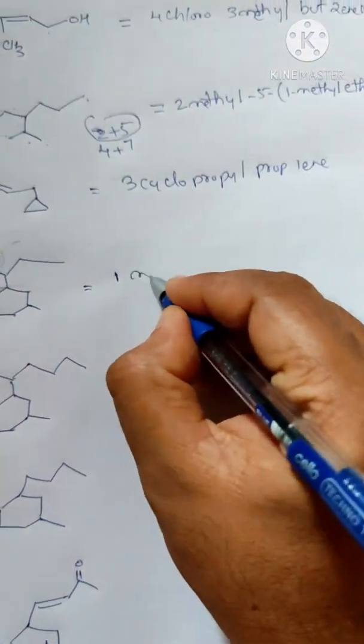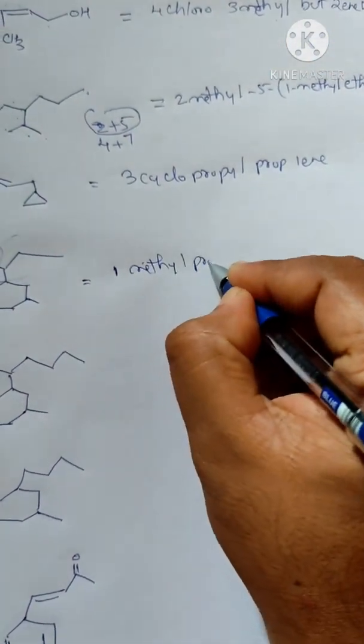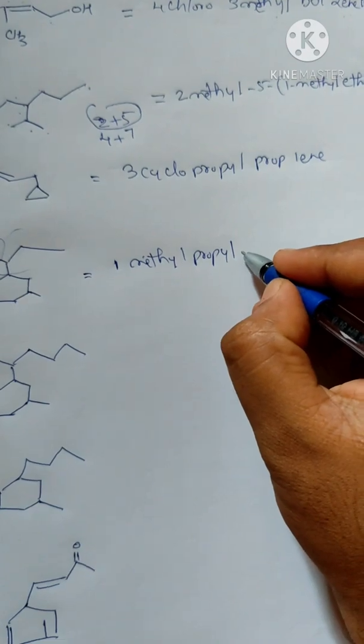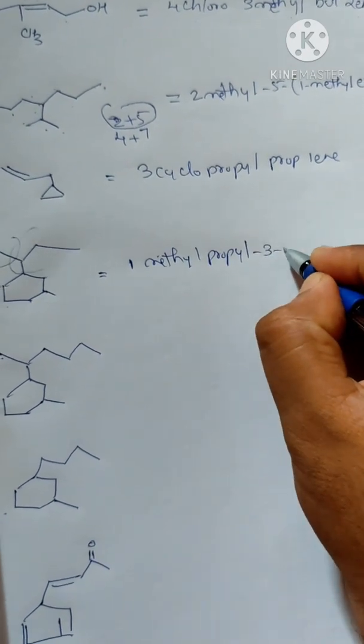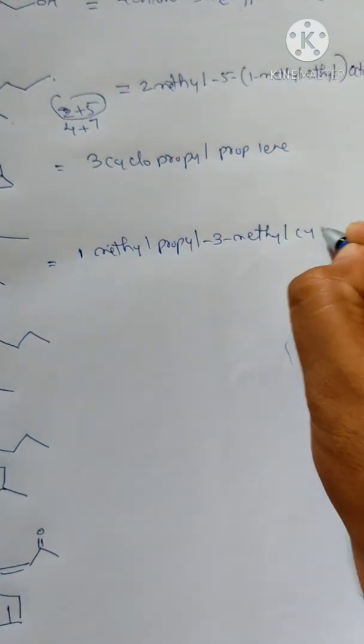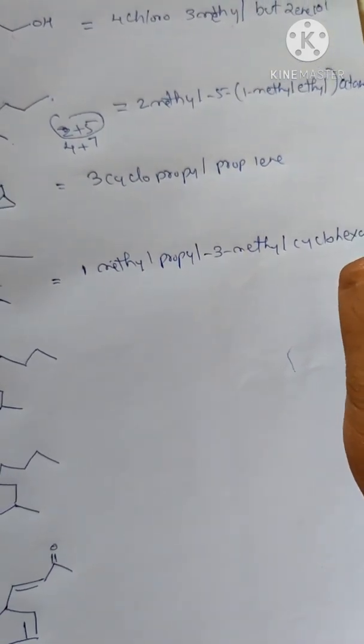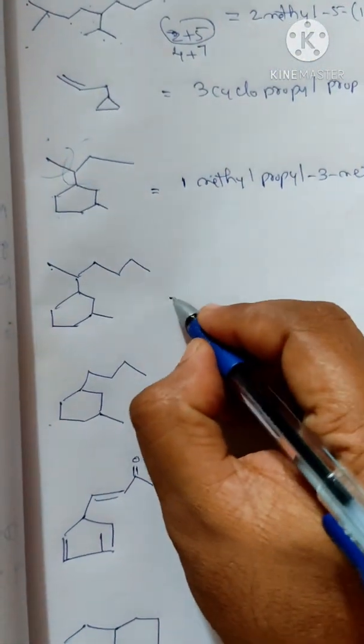So the name will be 1-methyl propyl, then hyphen 3-methyl cyclohexane. Let's see what is the name of this compound.